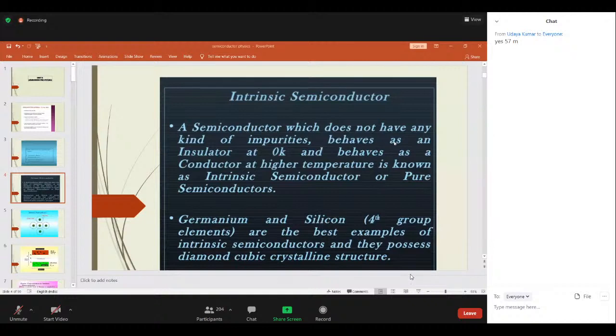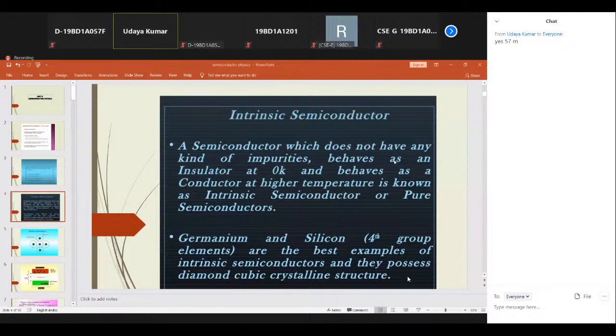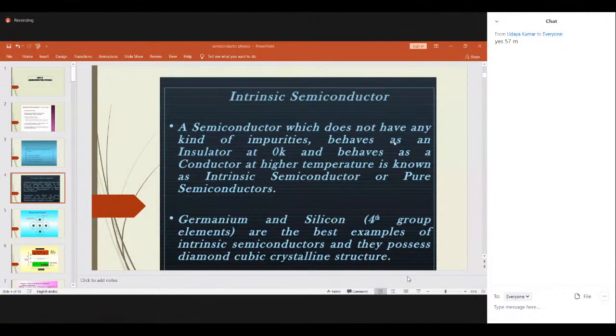So semiconductors are classified into two types: intrinsic semiconductor and extrinsic semiconductor. A pure form of semiconductor is called an intrinsic semiconductor, and the energy gap in intrinsic semiconductors will be 1 electron volt, and they behave as an insulator at 0 degree Kelvin.